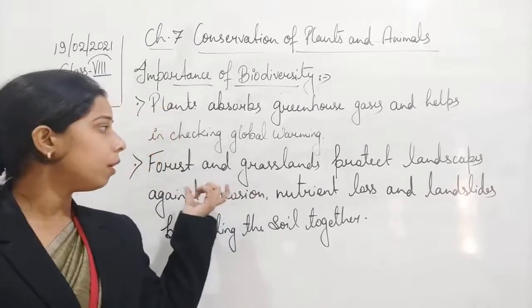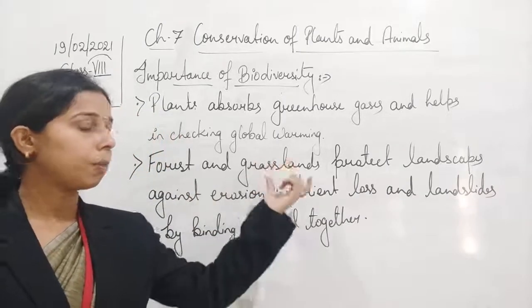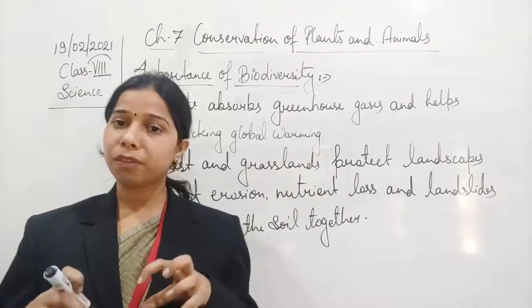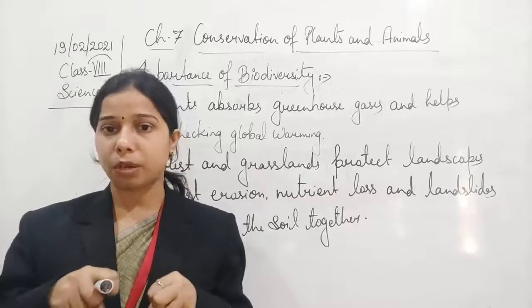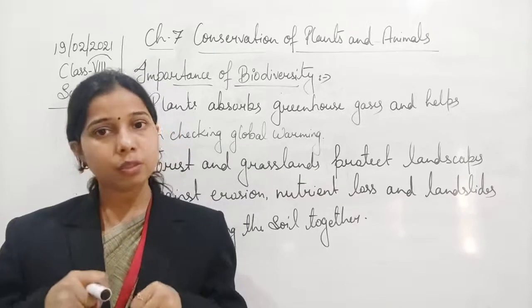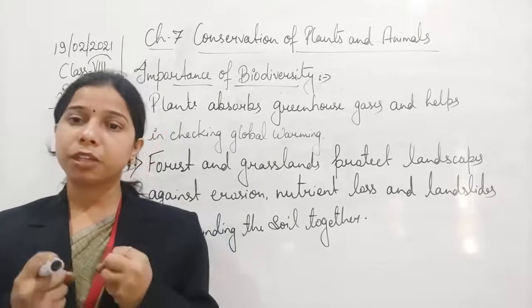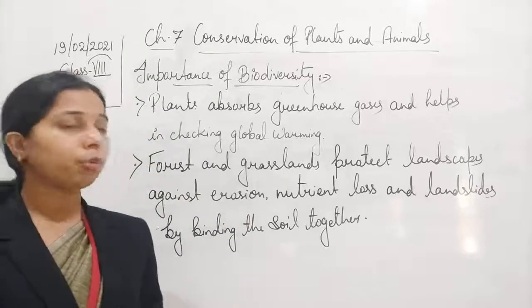So if more trees, herbs or plants are there, with the help of their roots they bind the soil together. And when they have bound the soil together, the fertile soil will remain bound with the roots of the plants.